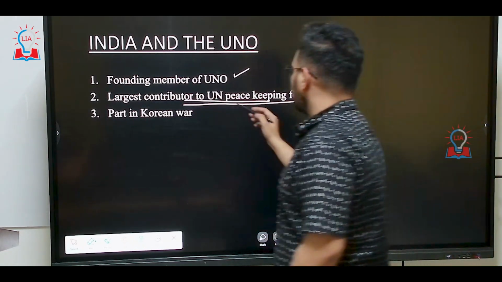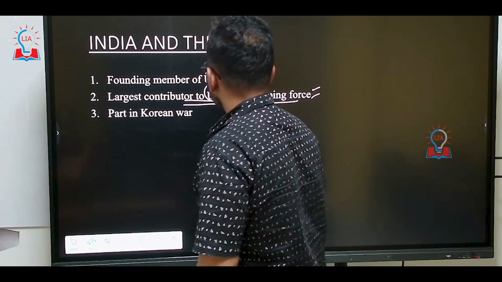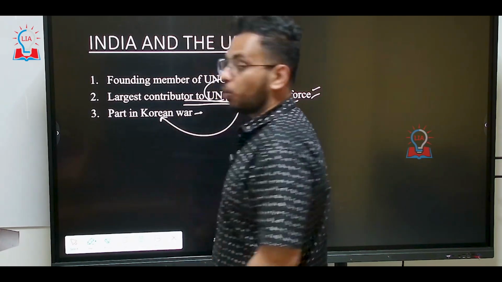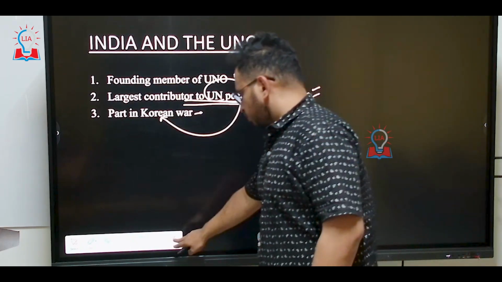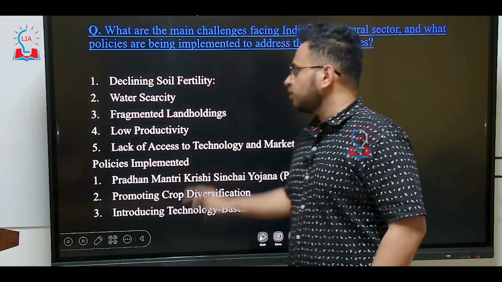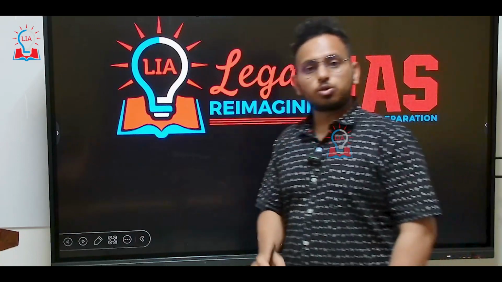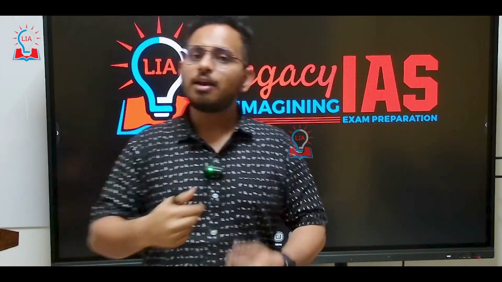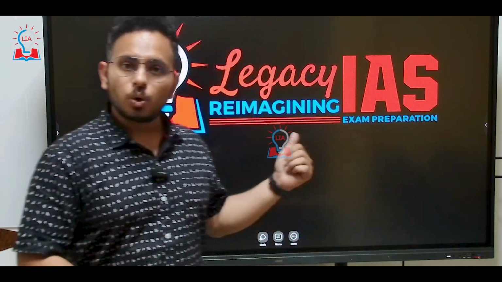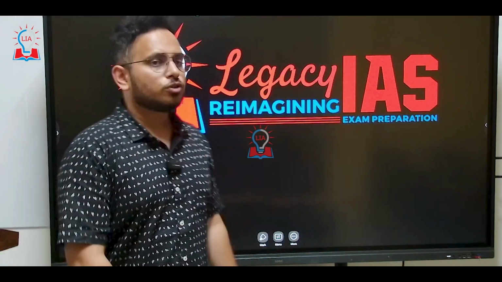India, along with the UN peacekeeping force, played a very crucial role in the Korean War, the war which broke out between North Korea and South Korea. India and the UNO played a very crucial role in protecting the territory and also protecting humanity in the Korean War. So that's it for today.